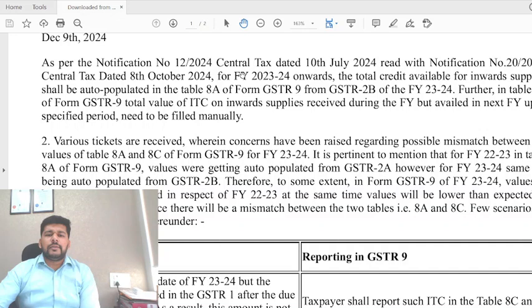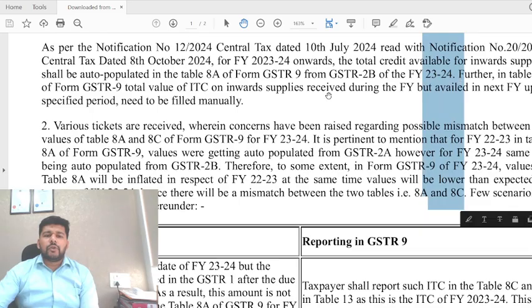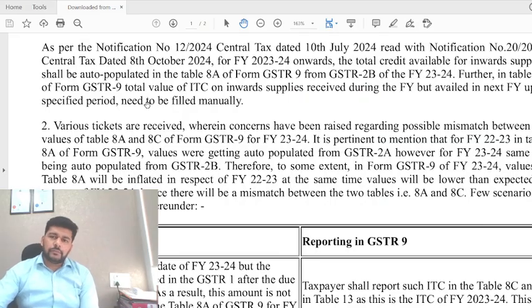Now friends, you can see that in this notification they are referring to 20/2012, the total credit for inward supplies auto-populated in 8A shall be from the GSTR 2B of FY 23-24. In 8C, you know that we report the data of input tax credit on B2B inward supplies which we have claimed during the year 24-25, that is from April 24 to 30 November 2024. The credit of 23-24 that you claim goes into table number 8C and also table number 13, right.